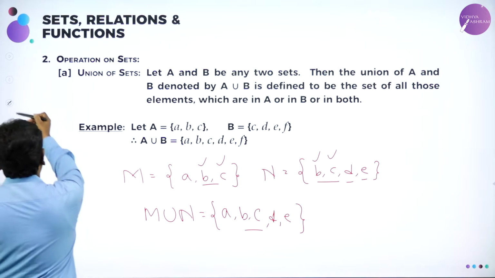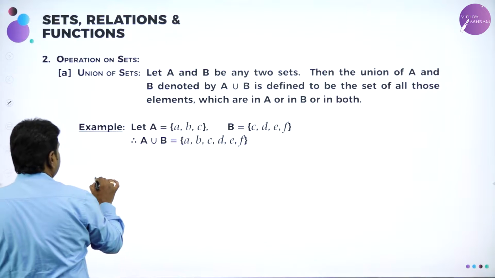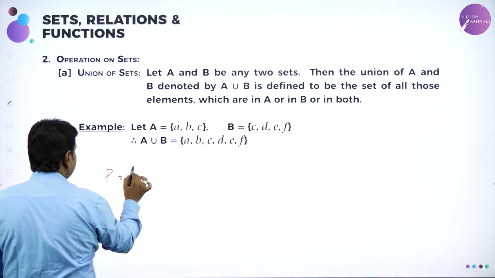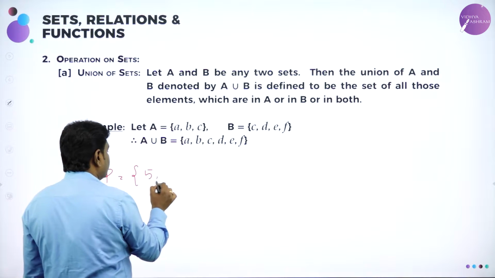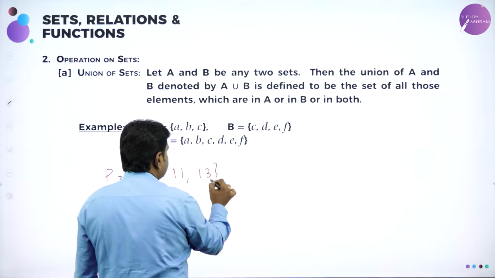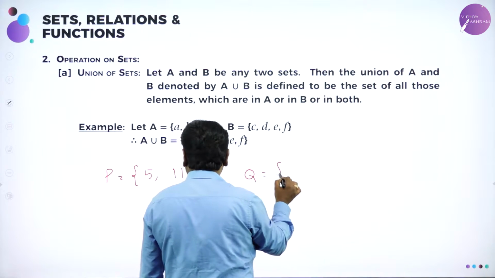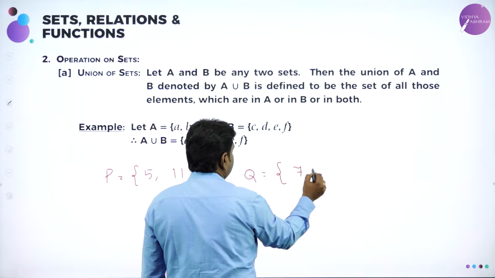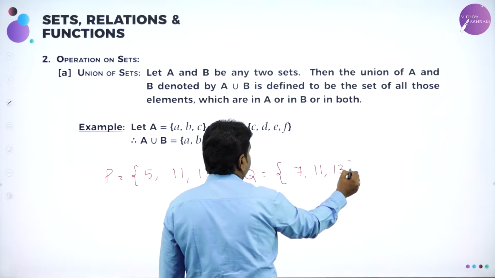Now my question to you: if I give set P = {5, 11, 13}, set Q = {7, 11, 13}.